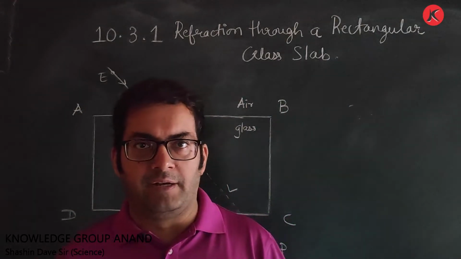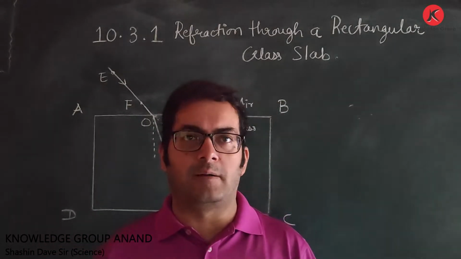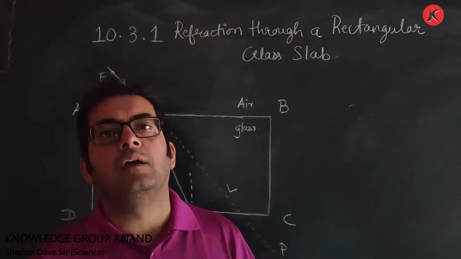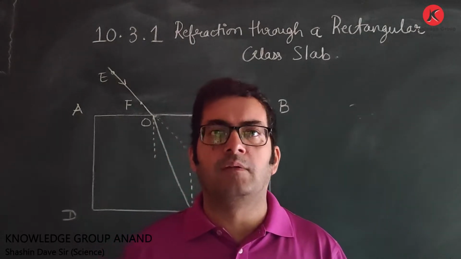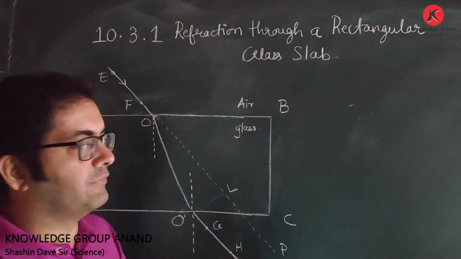In this particular activity, we will take a cardboard. On that cardboard, we will fix a white sheet of paper. After fixing that white sheet of paper on the cardboard, we'll take a rectangular glass slab and place it in the center of the paper.